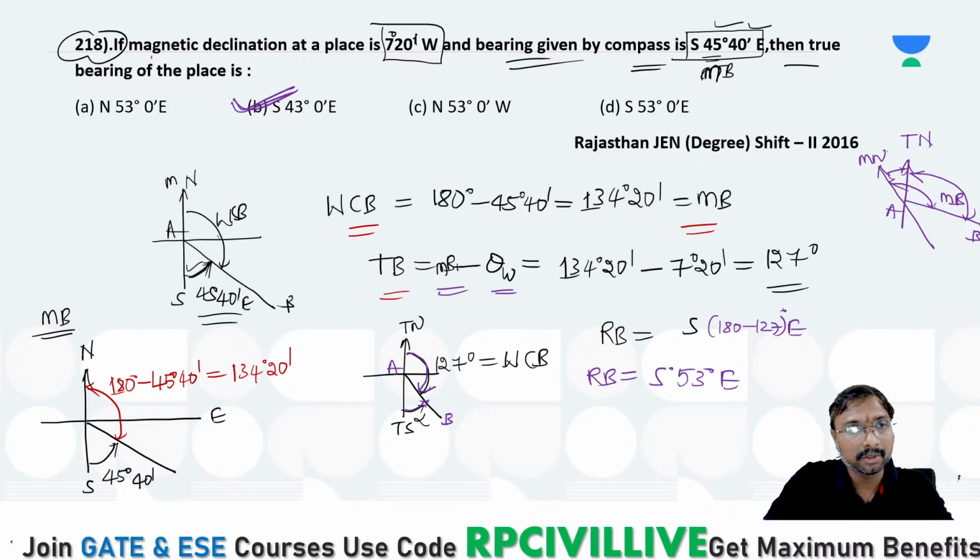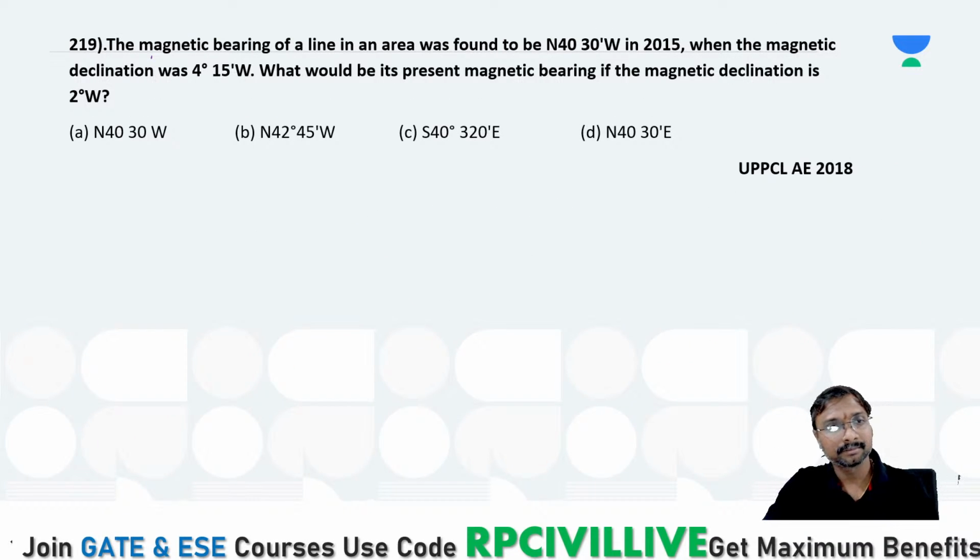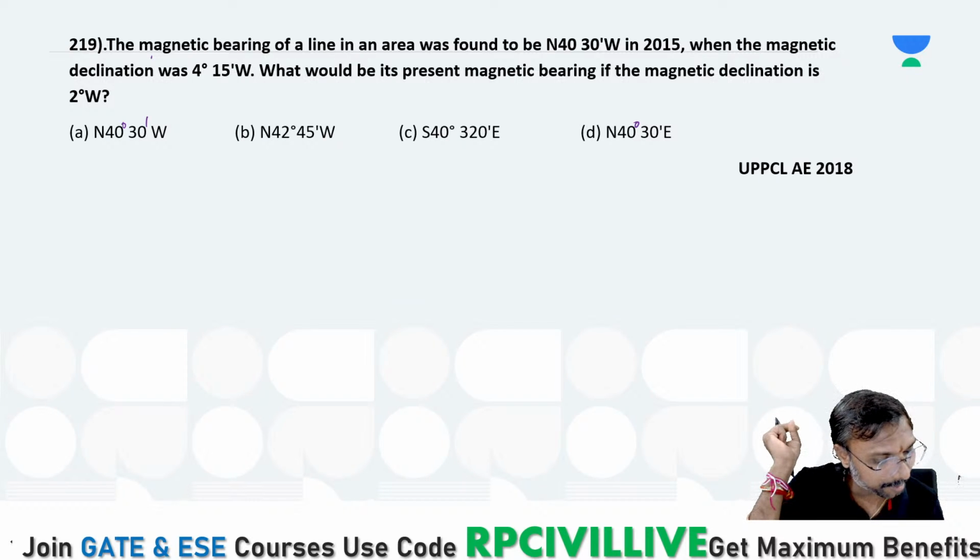Okay, now solve this question, 219 question, everyone. Solve this.